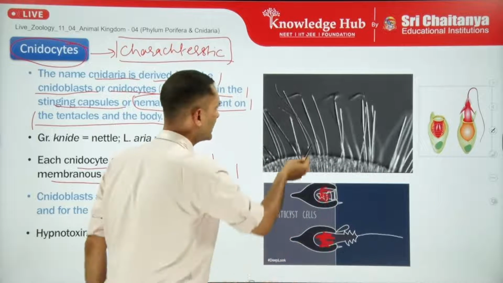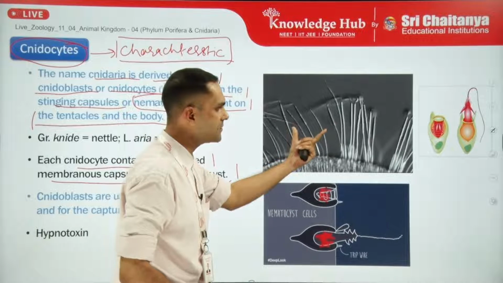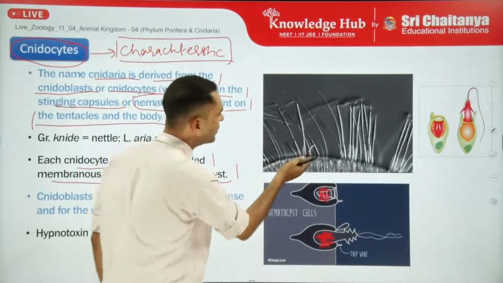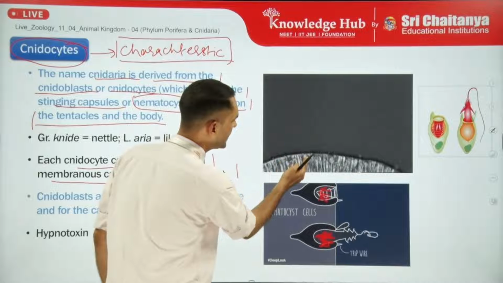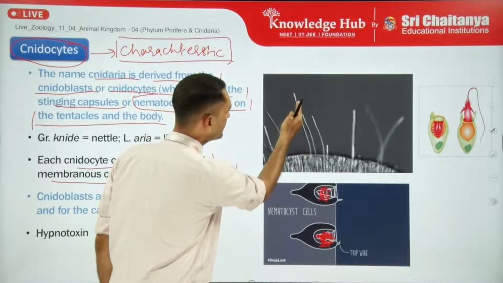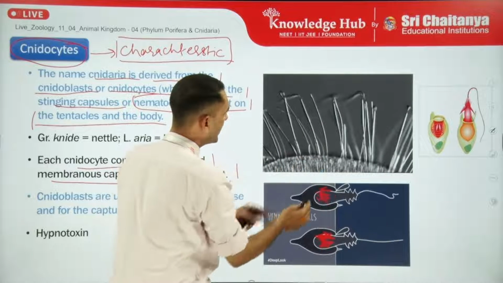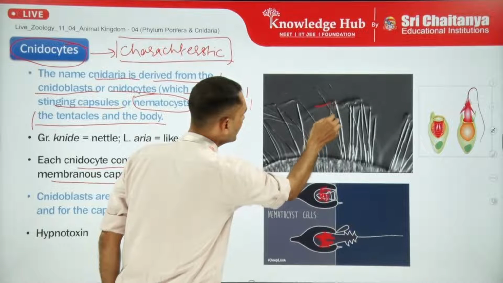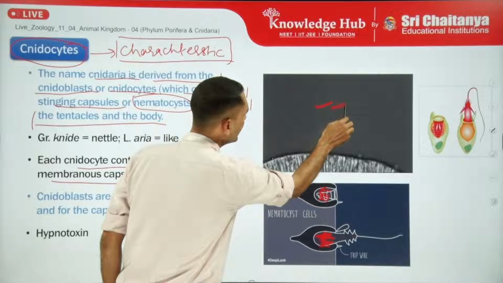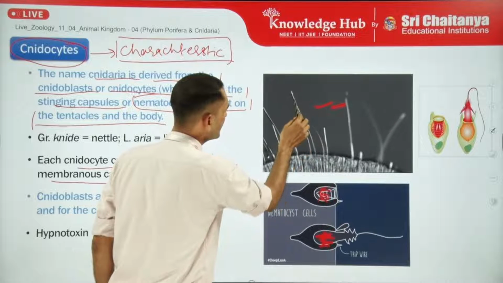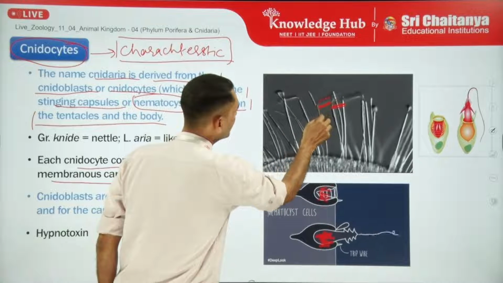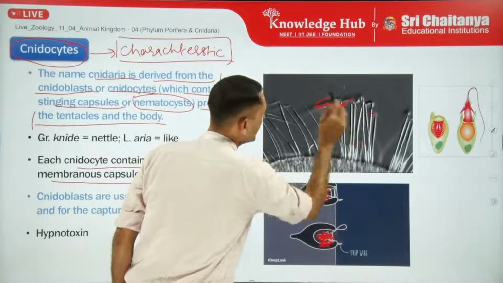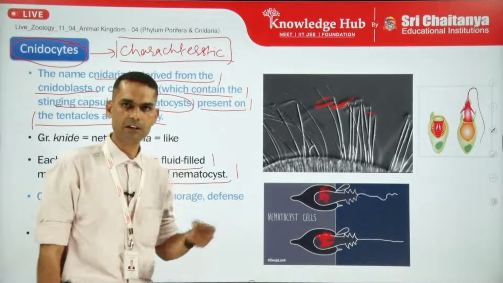This is a microscopic real-time image, and we can see how the thread-like structure of the cnidoblast gets discharged and erupts out, and with that pointed end we can see the hypnotoxin also getting released. You can see this is the discharge, and this is the hypnotoxin being released from each needle, from each thread.